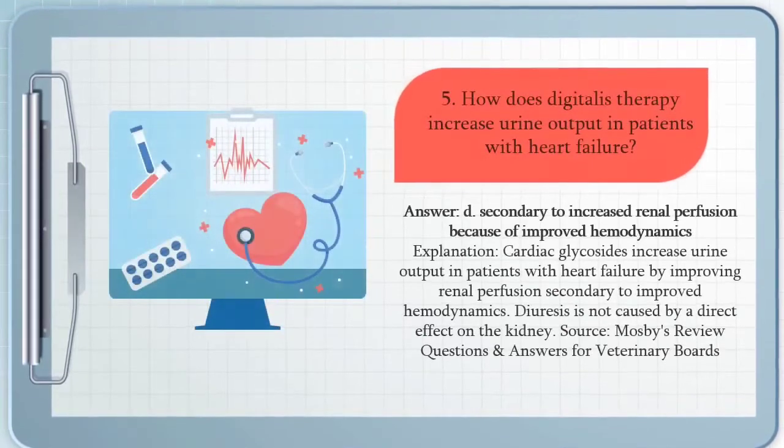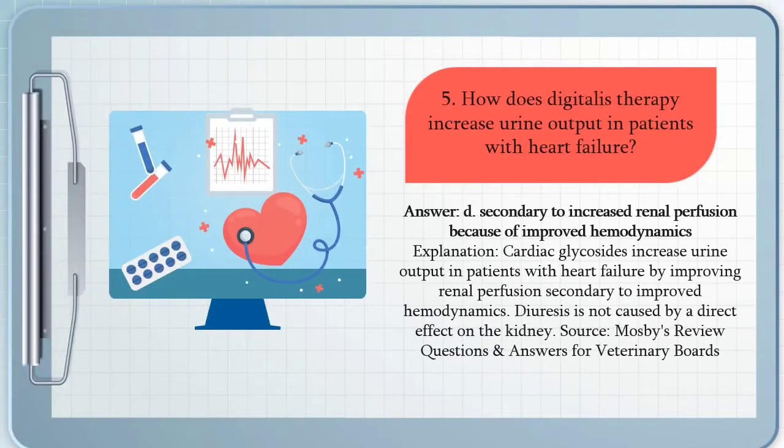Cardiac glycosides increase urine output in patients with heart failure by improving renal perfusion, secondary to improved hemodynamics. Diuresis is not caused by a direct effect on the kidney.